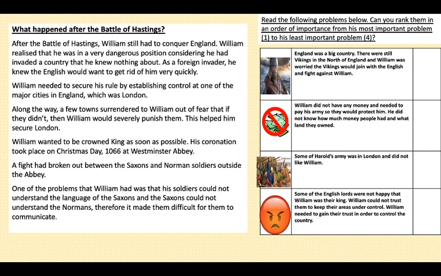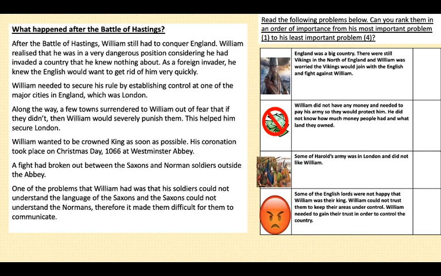Number 3, some of Harold's army was still in London and they didn't like William. And number 4, some of the English lords were not happy that William was their king. William could not trust them to keep their areas under control, and William needed to gain their trust in order to control the country.